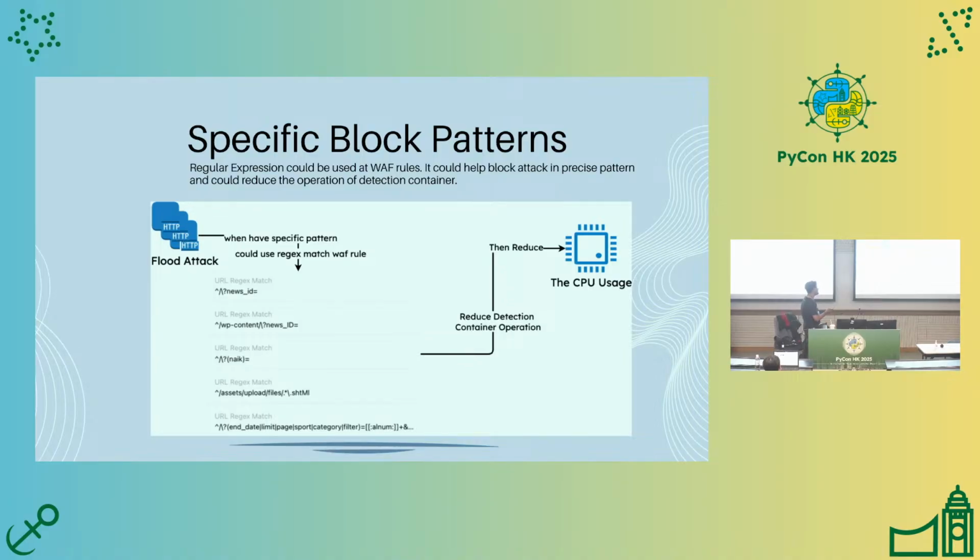So I create this regular expression rule to match the attack, and by using this WAF rule, we could reduce the detection from the container operation in the SafeLine WAF.